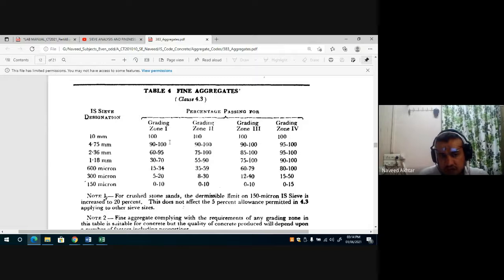So this table from IS 383 is required to find the grading zone of your sand.